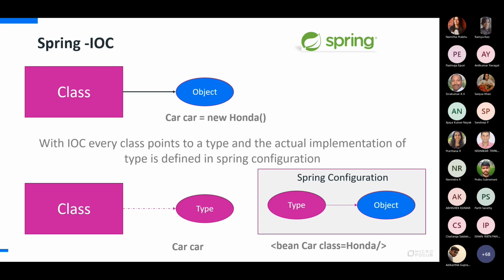Earlier, for Java programmers, if we wanted to define a car class, we would always say car is equal to new Honda. And then we had a factory pattern wherein you can create a factory class which returns whether it's a Honda or a Maruti or a Hyundai. That was the kind of architecture that was there. But when Spring came, it brought a drastic change and said, you just declare car, and forget about what the car object actually is.